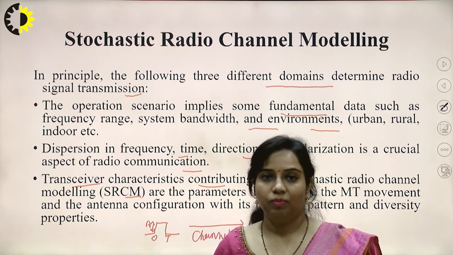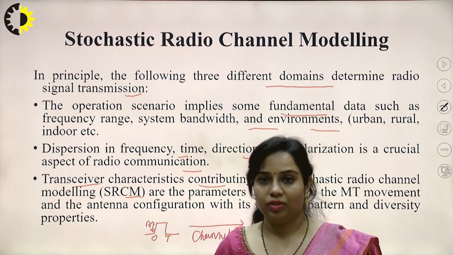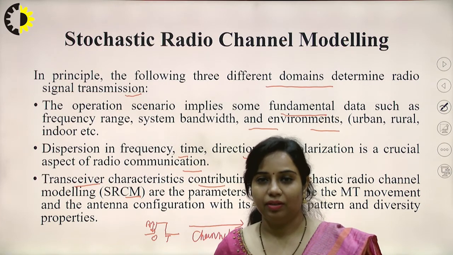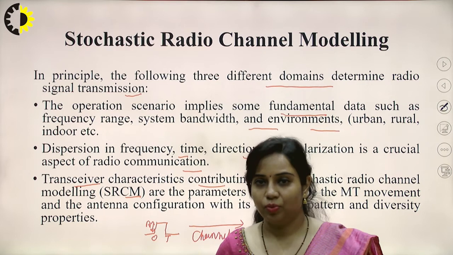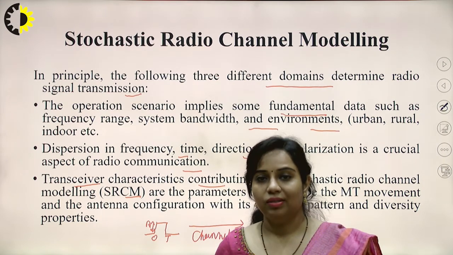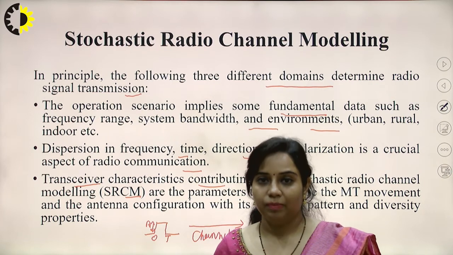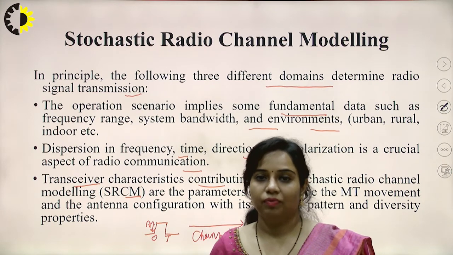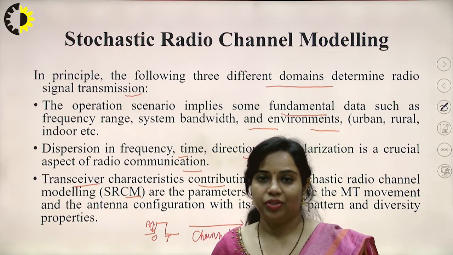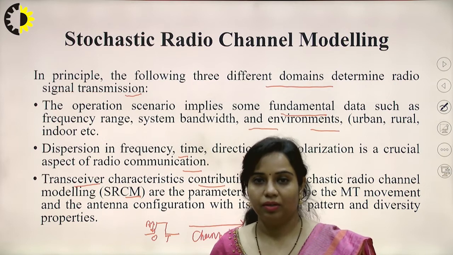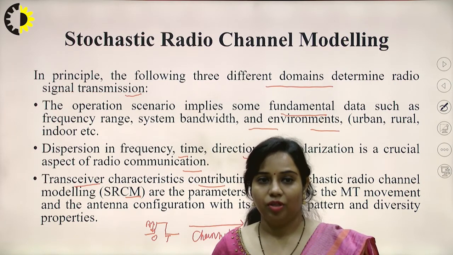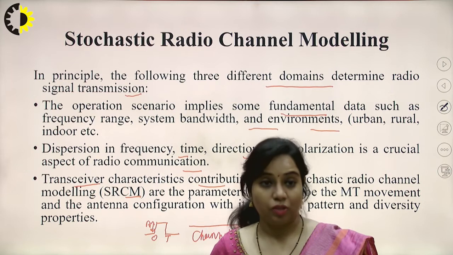Because we are talking about wireless channel modeling, we have to consider that first, there is no direct line of sight, and no connected communication link has been set up between the transmitter and receiver. All the things are broadcasted in nature. So definitely there will be multipath propagation, in which scattering, diffraction, reflection, all these parameters will be considered for the purpose of transmission.